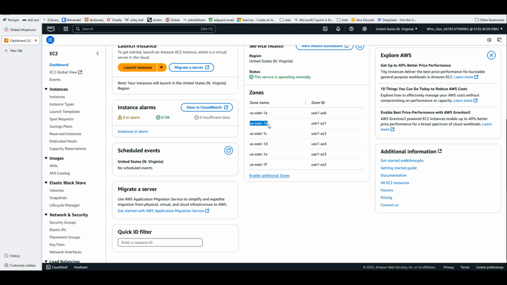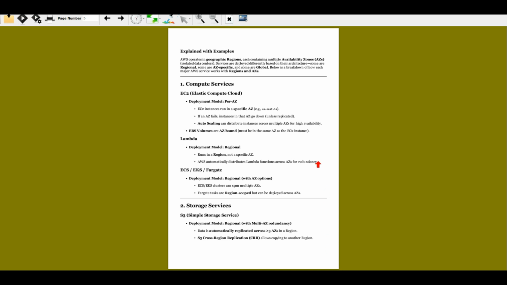It's not available in any of the other availability zones, right? EBS volumes are availability zone bound and must be in the same availability zone as the EC2 instance, just like an attached hard disk. So it's always going to be in that availability zone, right?